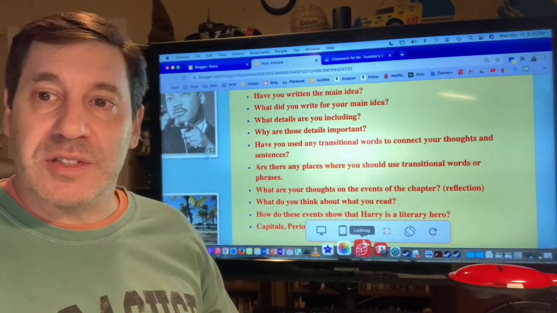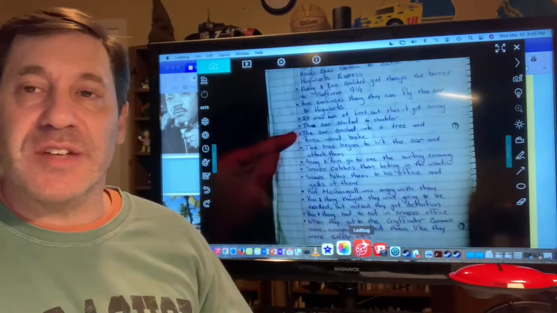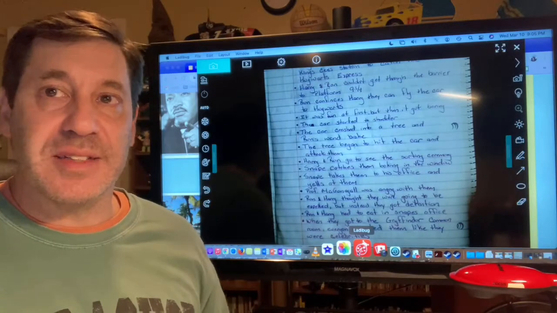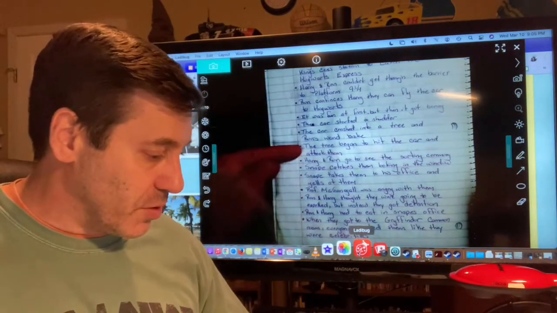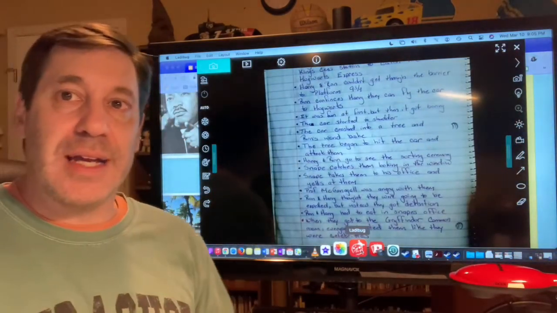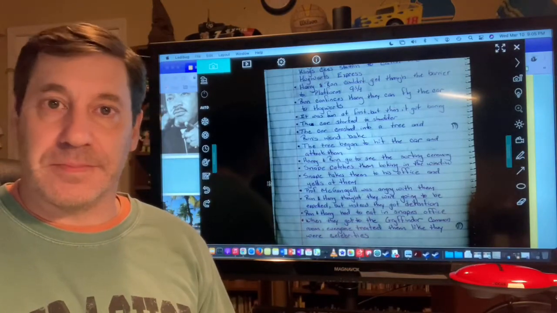Also, good writers will ask themselves, what details am I going to include? Where would I find those? I'd find them right in my notes. You could even go through and start starring some of these things and say, yep, I would include this. I want to include this. I think I should include this. All right, include the important details.